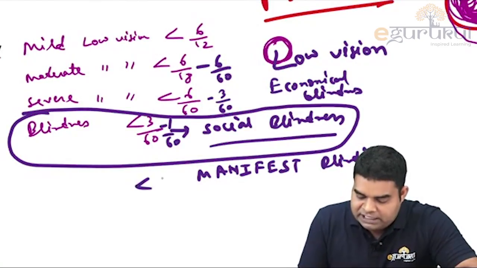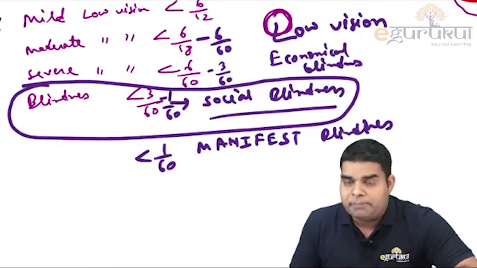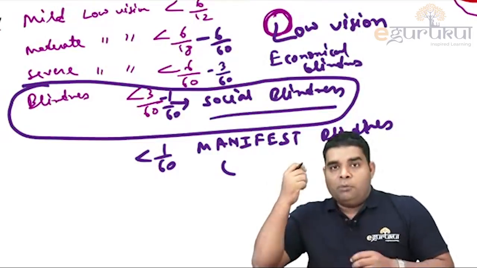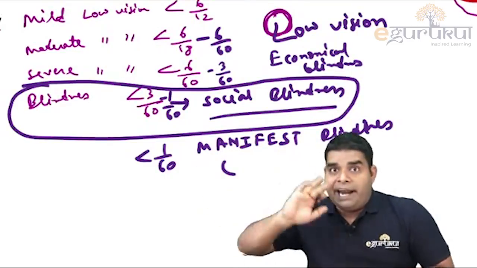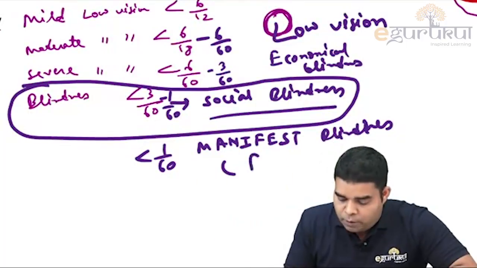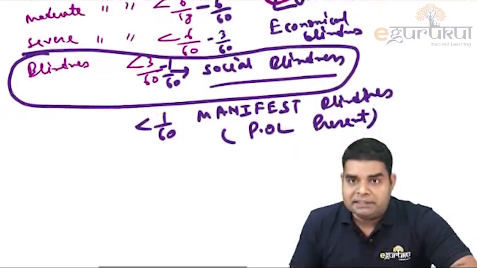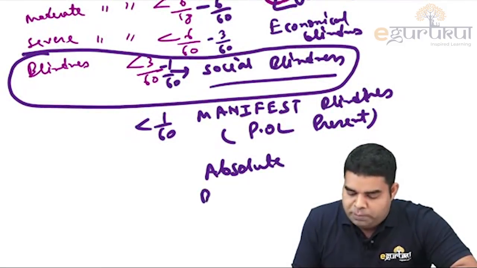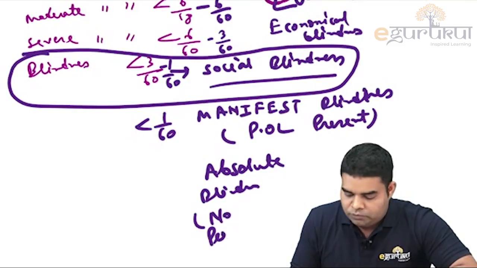If someone has less than 1 by 60, that is manifest blindness. But in manifest blindness, perception of light is present. If you take a mobile light or torch light from one side, the patient can tell that light is coming from this direction. So perception of light is present in manifest blindness. But absolute blindness means one in which there is no perception of light.